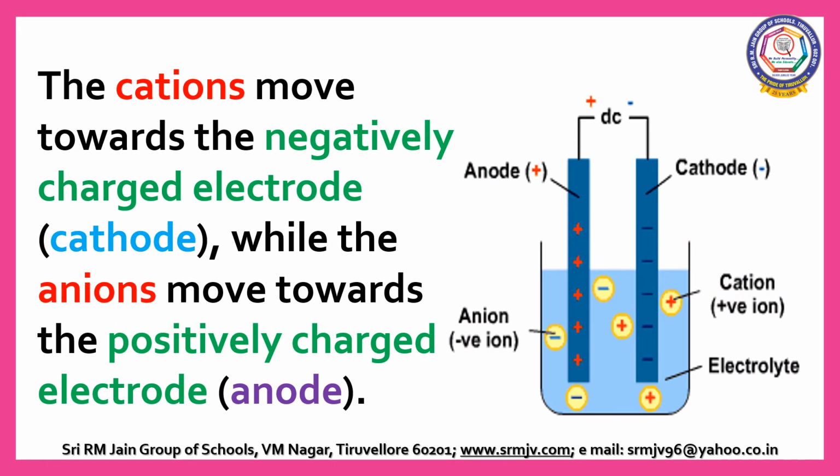When electricity is passed through the electrolyte, the cations, that is, positively charged ions, move towards the negatively charged electrode, that is, cathode, while the anions, that is, negatively charged ions, move towards the positively charged electrode, that is, anode. So in case of liquids, ions cause electrical conduction.